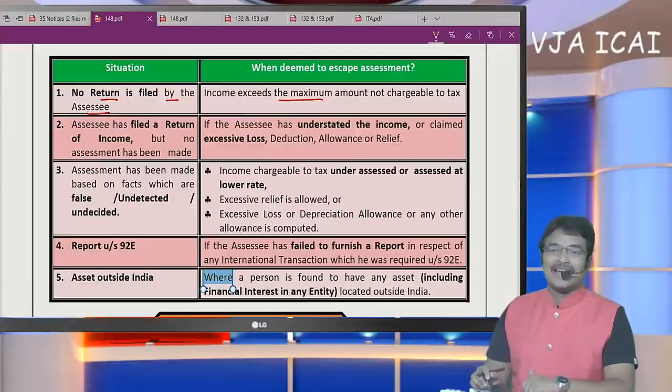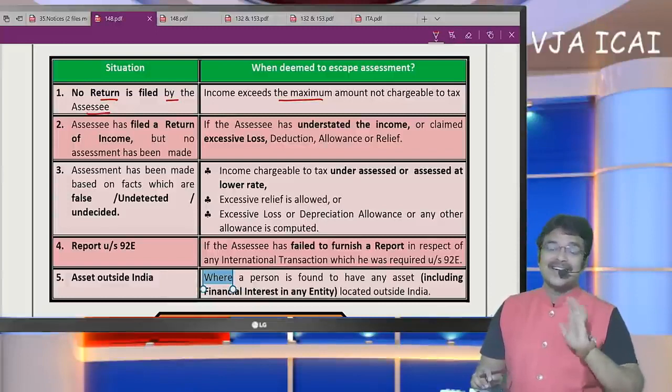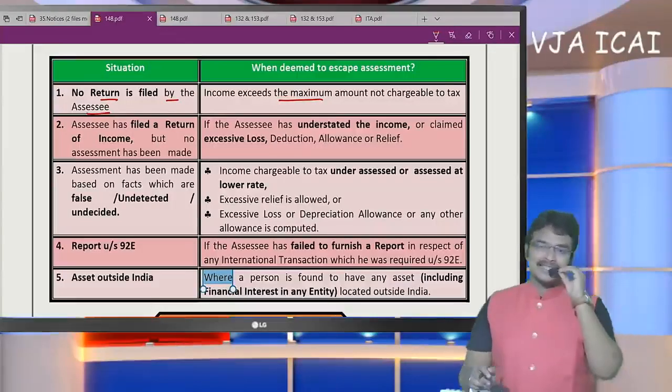Assessing officer is not assured that SSC's income has exceeded basic exemption limit. In such a case, to know the reasons, assessing officer shall issue notice under section 142 subsection 1. There assessing officer does not have reason to believe that income has escaped, but here assessing officer has clear information that SSC has escaped the assessment.